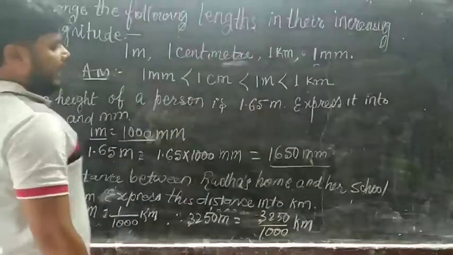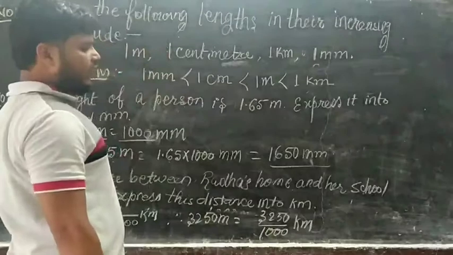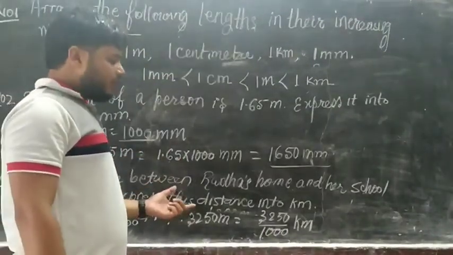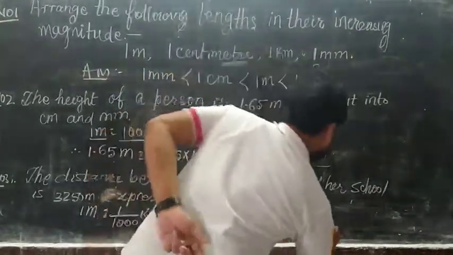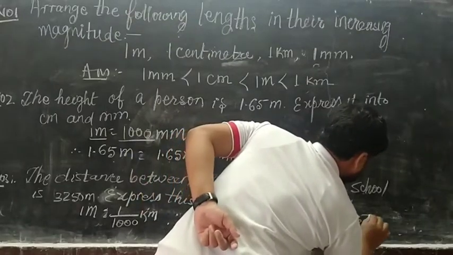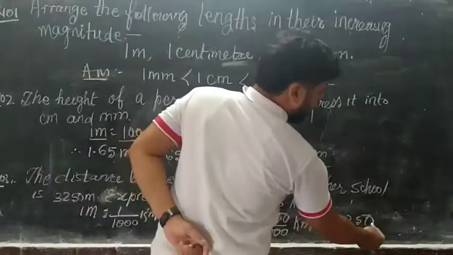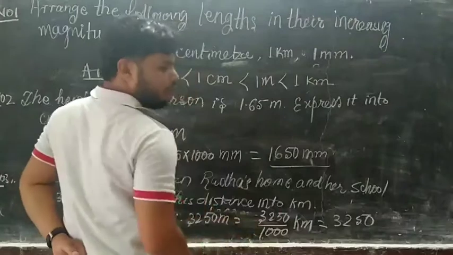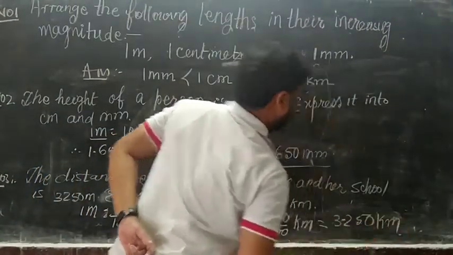As we know, in the denominator 1000 has 3 zeros. How many digits? 1, 2, 3 digits. It means we can easily convert it to decimals. First write the numerator, after that count from the right side 1 digit, 2 digit, 3 digit, then put the decimal. This is the value in kilometer.